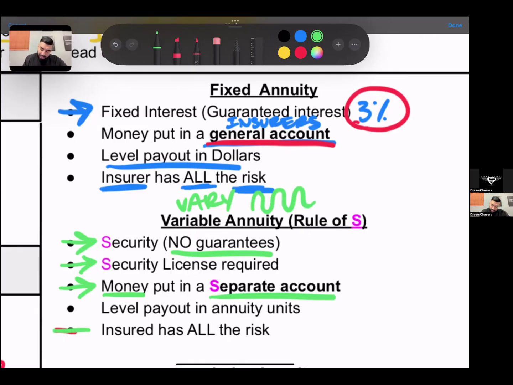And then lastly, here, the insured takes all the risk. So the client is the one that is taking all the risk. Why? Because it's being invested more aggressively and they have the possibility to lose it all. So the client is made aware of this and told, "Hey, if you're putting your money into something where you can, yes, win big, but you can also lose it all, are you okay with that?" Yes. Okay. Insured is taking all the risk.